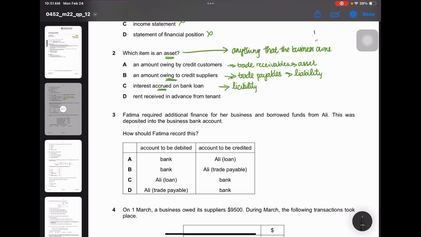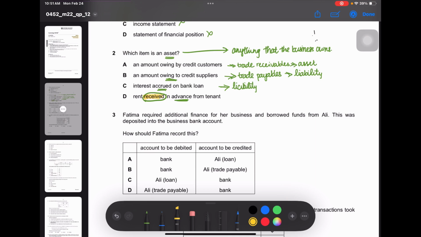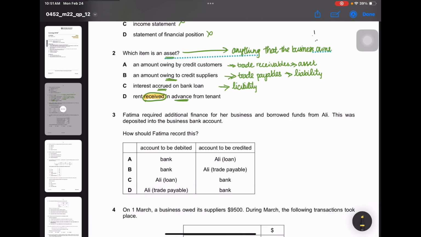Next, rent received in advance. Rent received. You have to make sure to look into this term received because you're not paying here. Only if you pay is it an asset. When you receive, you're liable to provide the rent service to the customer. So obviously in this case, this is also a liability. After you classify all these options, now let's go back to the question, which item is an asset? We know it is an amount owing by credit customers.